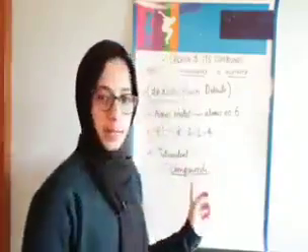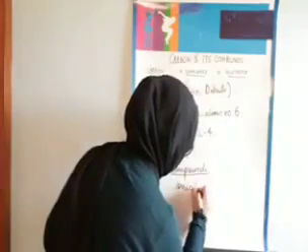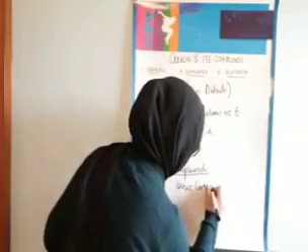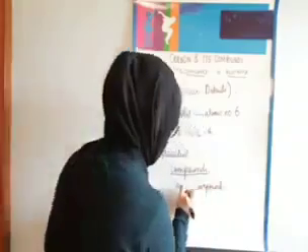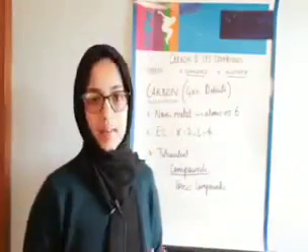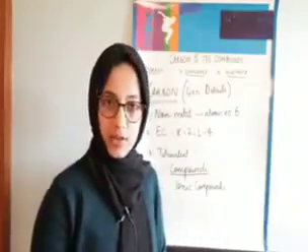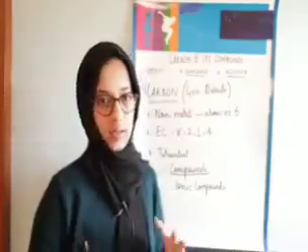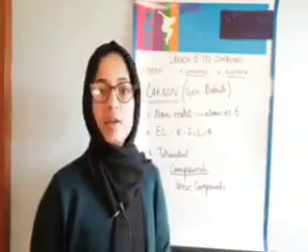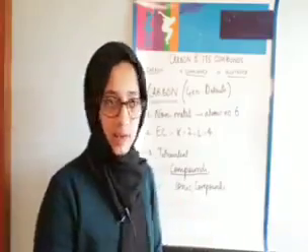The compounds that carbon forms are not ionic. It cannot form ionic compounds. So what are ionic compounds? We have already studied this, but for revisiting, an ionic compound is that type of compound in which there is an actual transfer of electrons from one atom to another in order to form a compound.